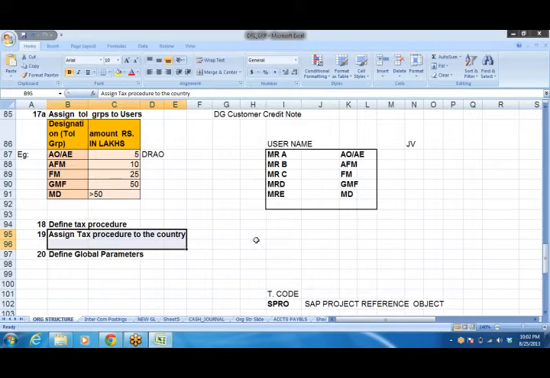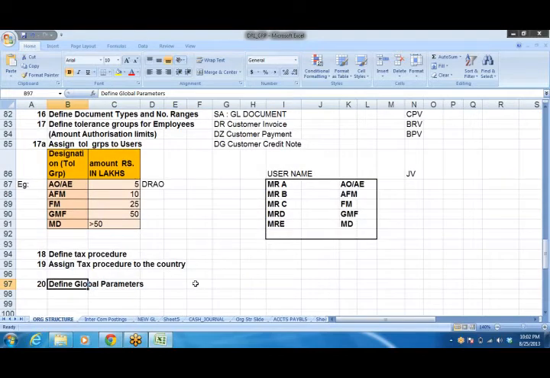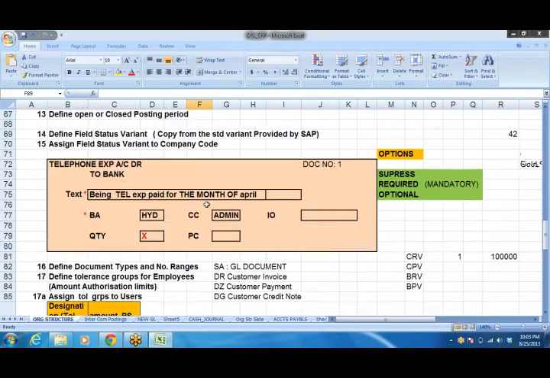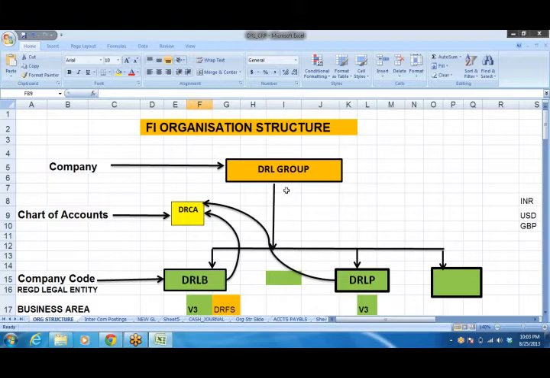Then last and final step, define global parameters. Whatever we have defined here, all those things will be visible in one screen. In global parameters there will be three check boxes that we'll tick, and what those are and what is the use of that, we'll see in the system itself. So these are the 21 steps that we have to define. Let us go ahead with the definition when defining the same in the SAP system.